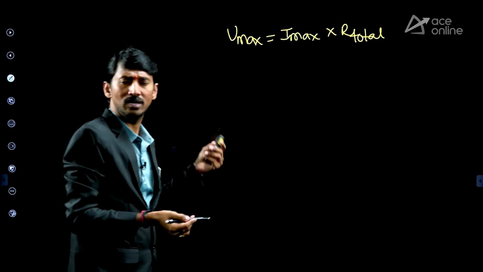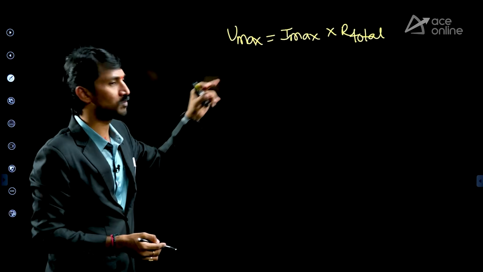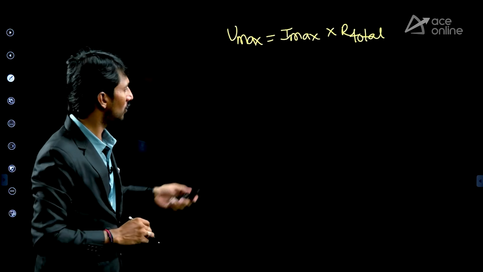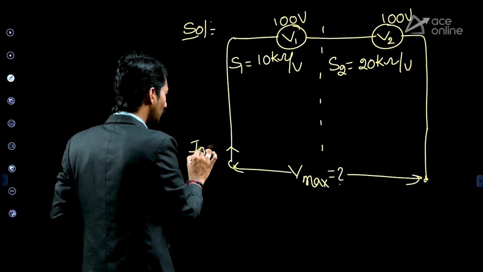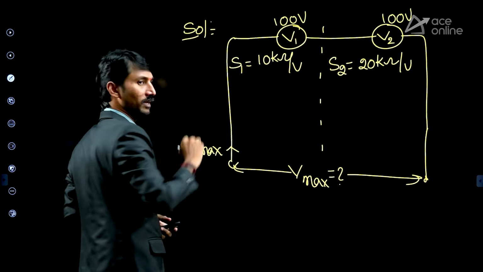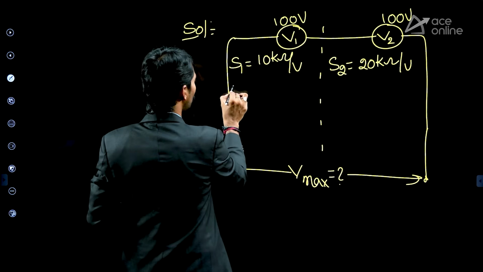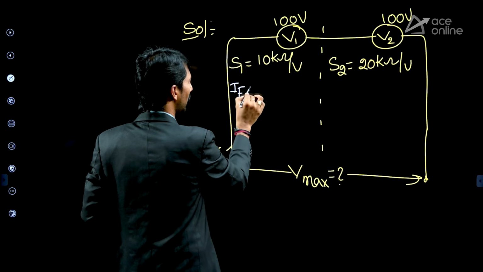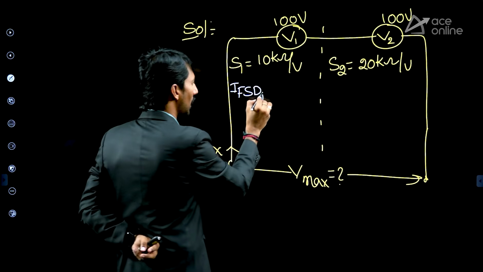Voltage maximum equals current maximum times R total. Is it not? Now let us take, what can be the maximum current allowed by this combination? For that purpose, first I am finding its full scale deflection current.